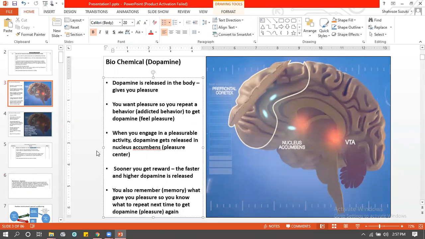Is it individual or situational? It's completely individual, because it is going to happen within the individual's brain. It's going to happen within the individual's pleasure center, right? So it's completely individual. Is it free will or deterministic? It is completely gonna be deterministic. It is not gonna be in the person's control that dopamine नहीं निकलेगा, right? जब भी pleasurable activity करेगा, उसके दिमाग में dopamine निकलेगा. There is no way he can say कि I want to do something fun, but dopamine doesn't get released. It's always going to get released, and that mechanism is not in the person's control. So it is deterministic. It's not free will. It's not in the person's hand.